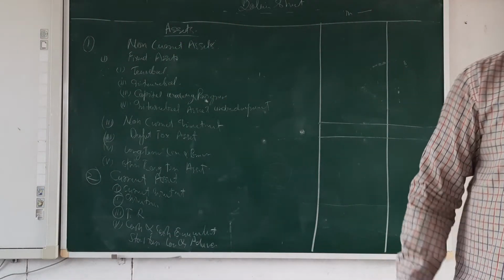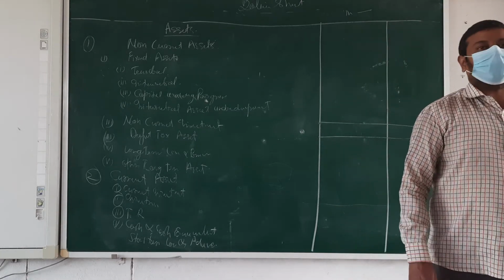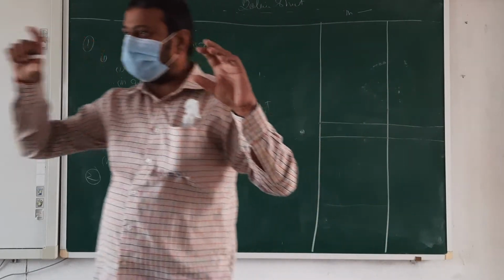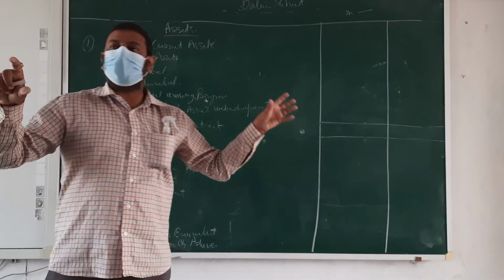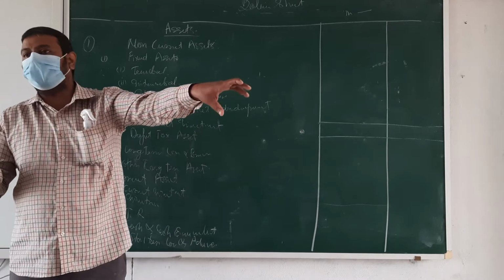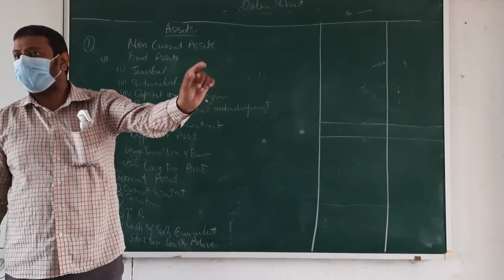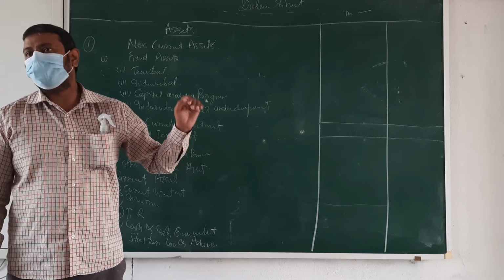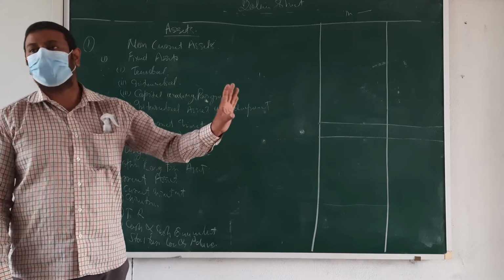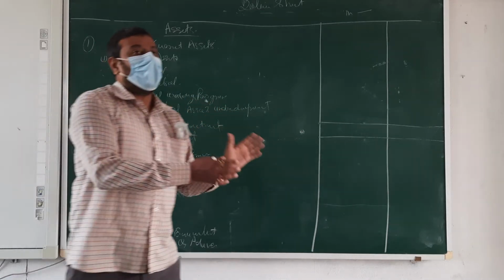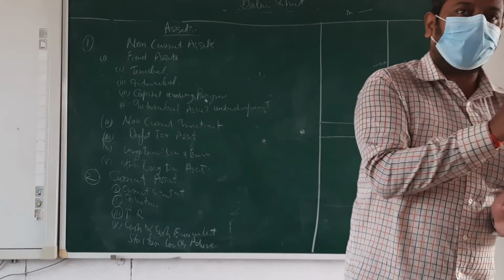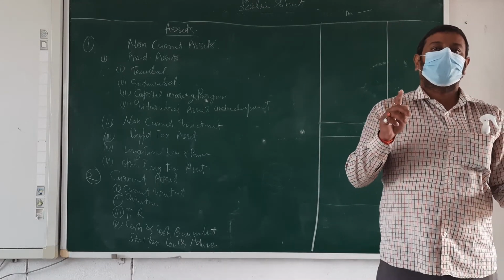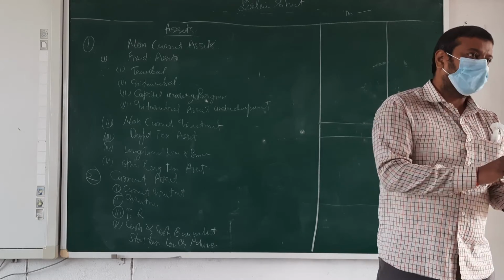And at the end you have only 500 remaining. So after utilizing the 5,000 in all these things, the remaining amount is 500. It means the full cash flow in your business is 4,500. Okay, beta? So when the total flow of cash is 4,500 and the remaining amount is 500, that is called cash and cash equivalents.